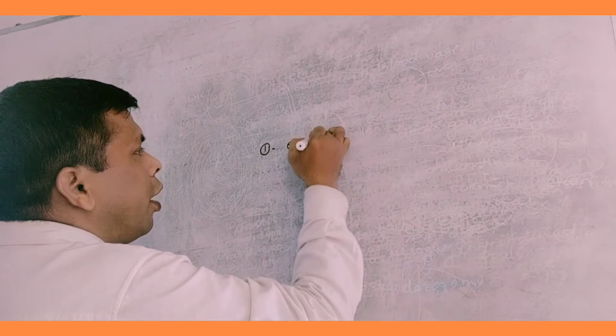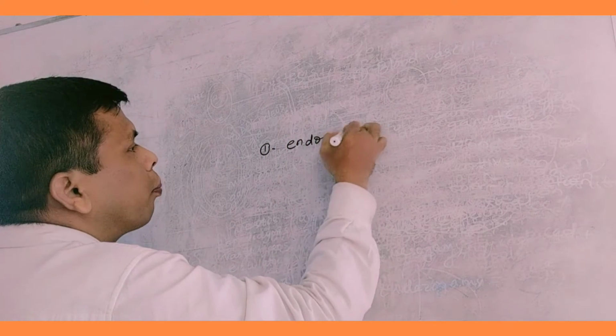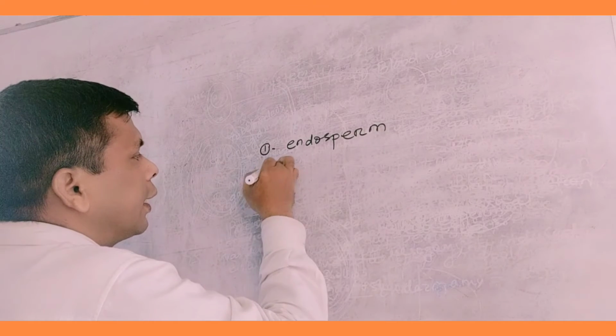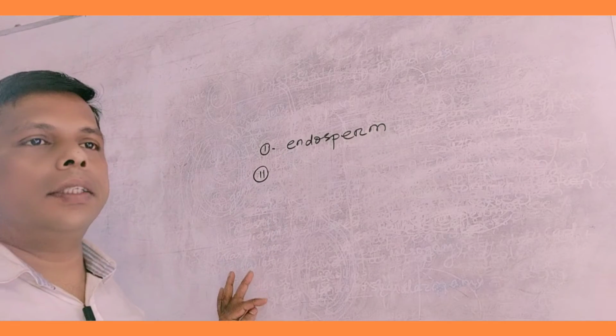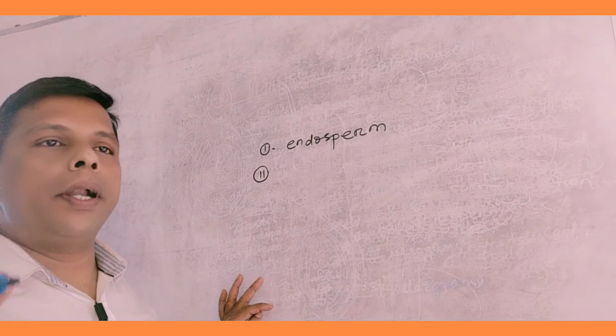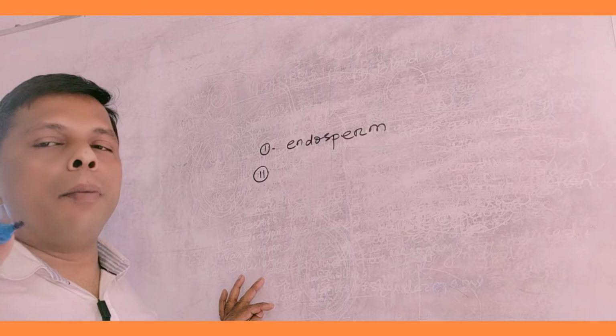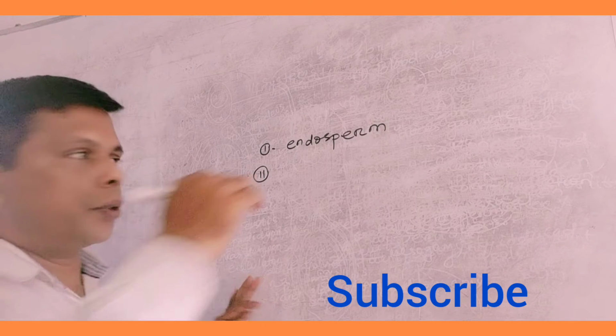The second event is the development of embryo from diploid zygote.